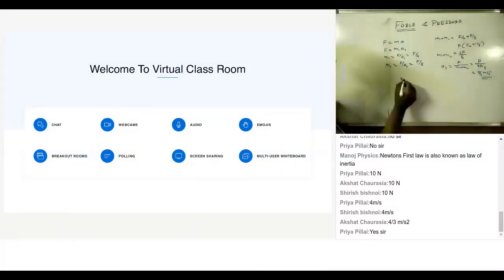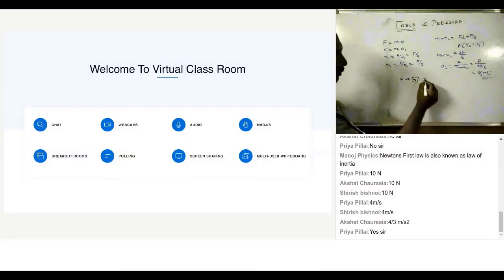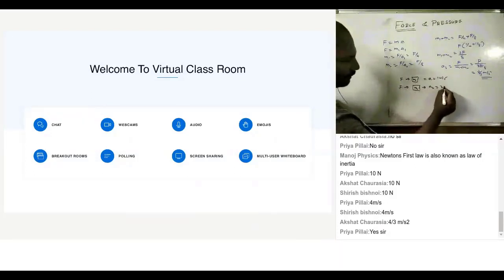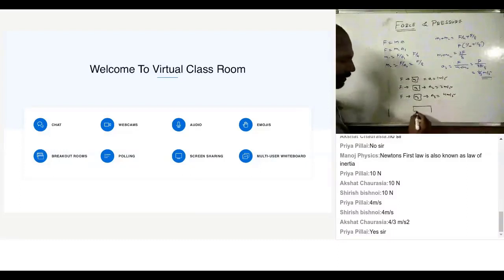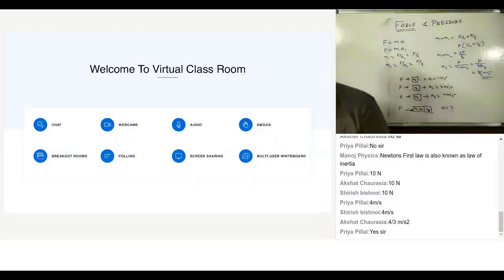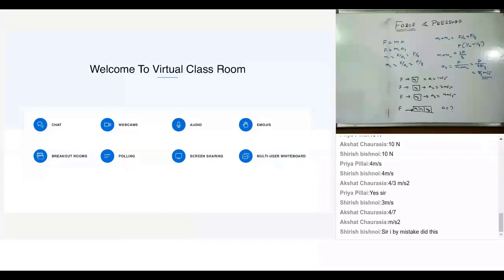I'll say a force F applied on m1 produces an acceleration of 1 meter per second square. Force F applied on mass m2 produces an acceleration of 2 meter per second square. Force F applied on mass m3 produces an acceleration of 4 meter per second square. Is that okay? Now, if all three, m1, m2, m3, are tied together and the same force is applied, what is the acceleration? So I just extended this to 3 masses.